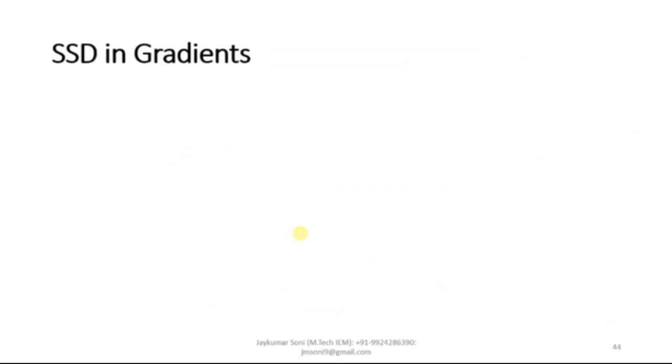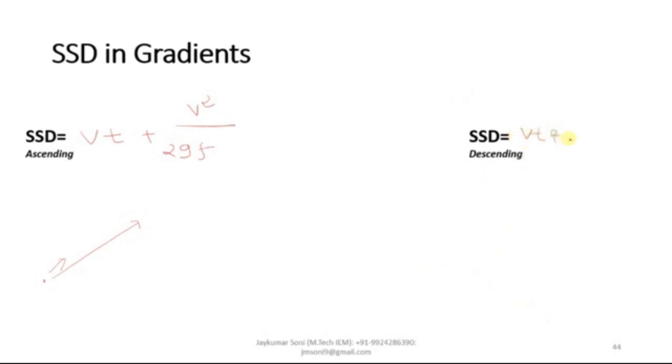Now there is a concept of gradients. If the road is in an ascending gradient, means the road is like this, and you have to drive the vehicle in this ascending direction, what will be the equation? The major equation is Vt plus V square by 2gf, right? Descending, maybe we will also write the equation in descending, Vt plus V square by 2gf.